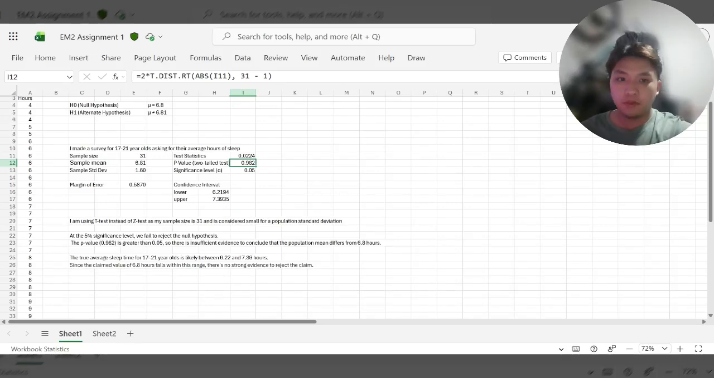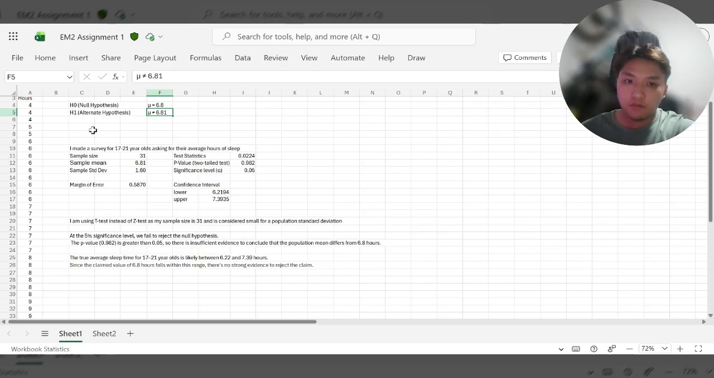Hi, my name is Jaden, and this is my EM2 assignment presentation about sleep duration among 17-year-olds to 21-year-olds in Singapore. I collected data from 31 respondents about average hours of sleep per night, and I used a t-test to analyze the results. For my hypothesis, my null hypothesis is that the mean is 6.8, and my alternate hypothesis is that it is not equal to 6.8. This is a two-tailed test because I'm checking if the mean is different from 6.8 hours and not specifically higher or lower.